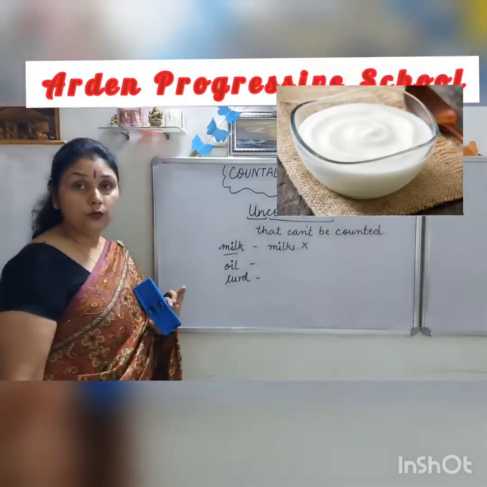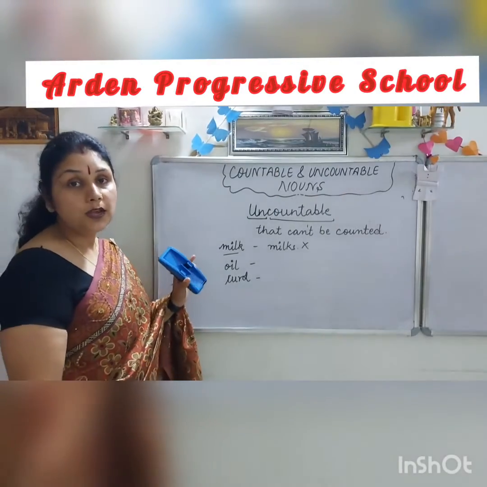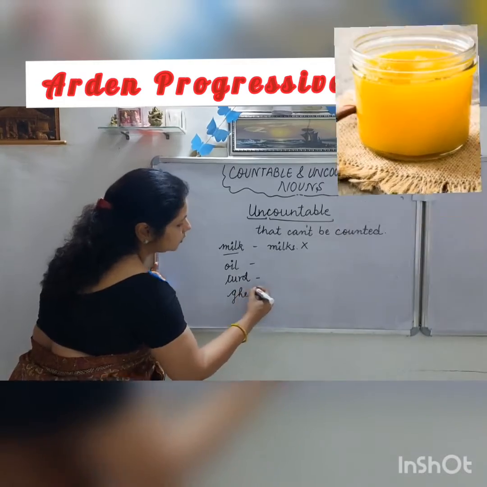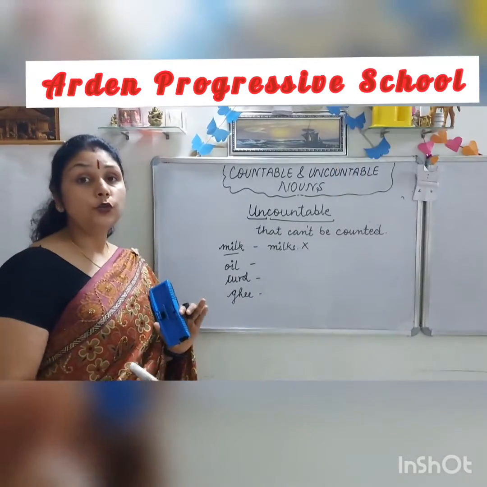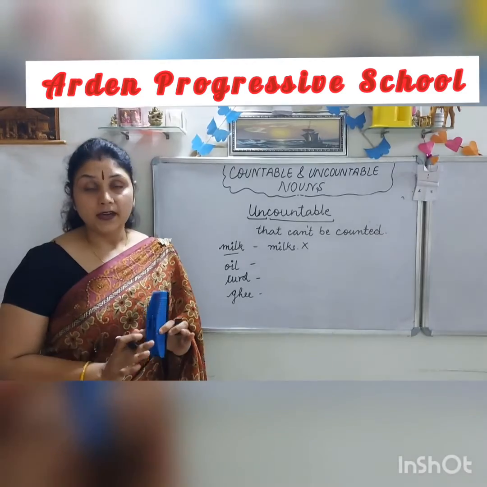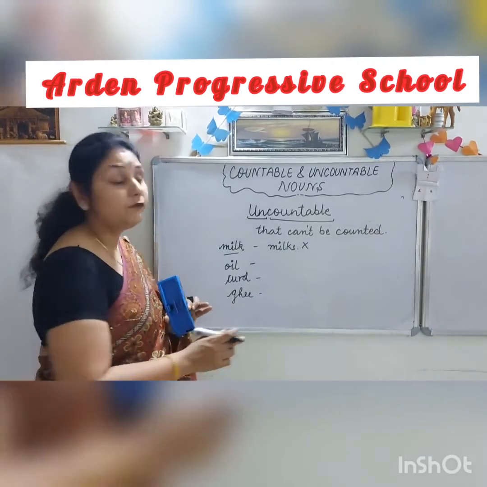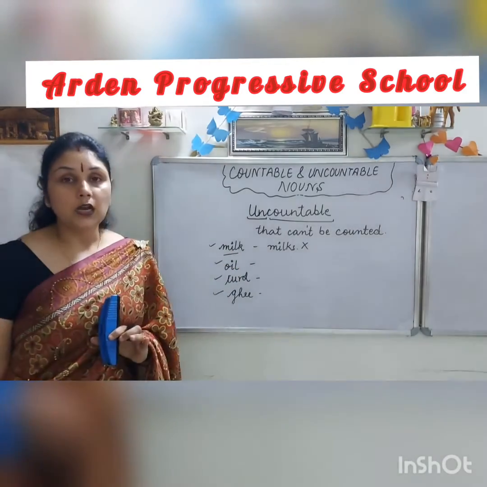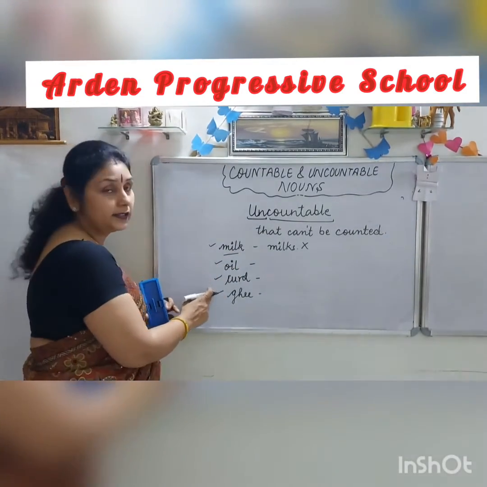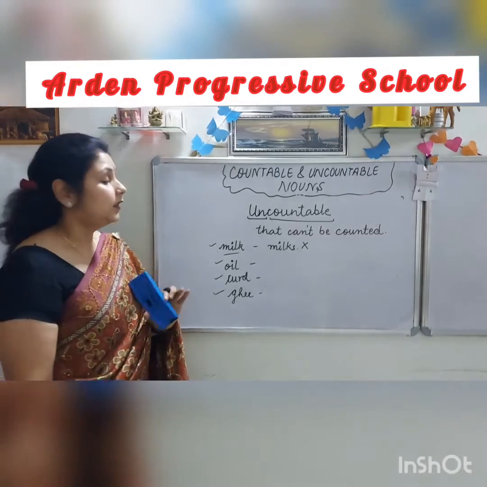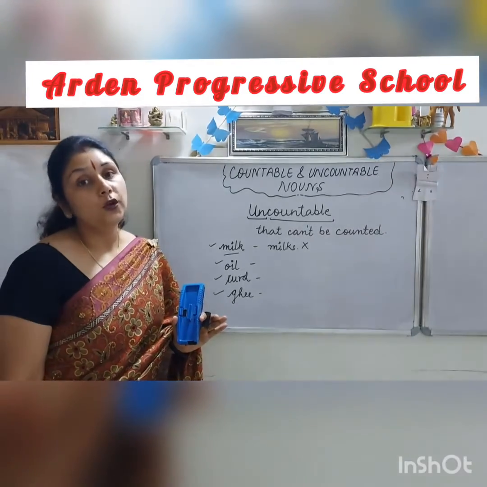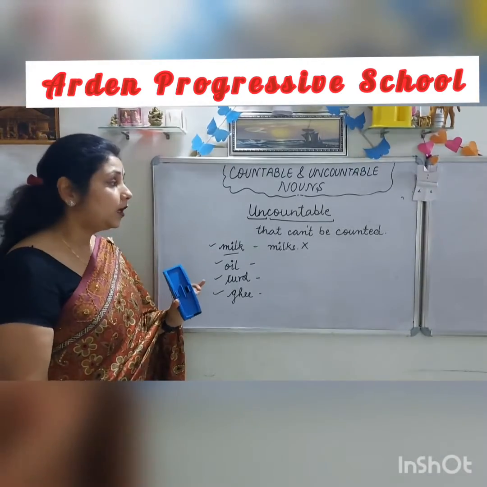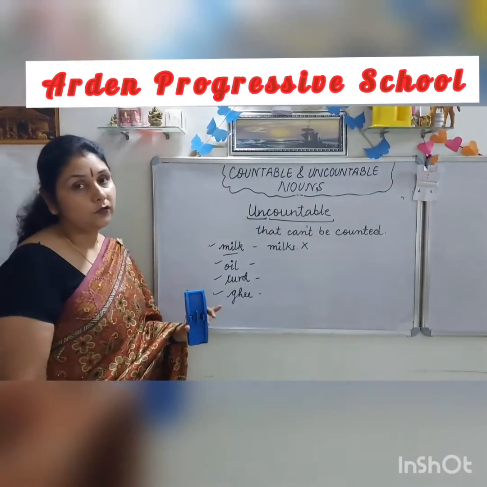Curd is also an example of an uncountable noun. Ghee is also uncountable. We can count the packets of ghee, packets we can count easily, but if we write only ghee, curd, oil and milk, we can't count milk, oil, curd and ghee. They are not in the form of plural. Plural form में ये नहीं होते हैं and they all are singular ones.